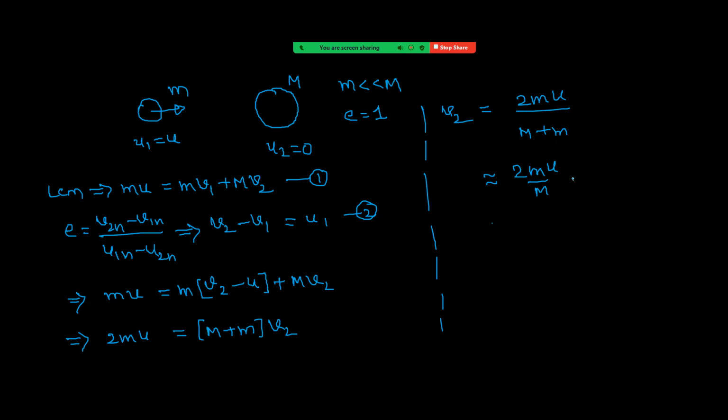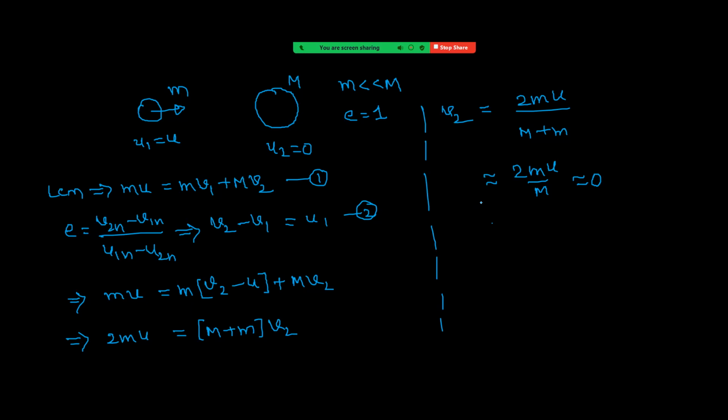So v2 is approximately 0. That means the heavier body is almost at rest. Getting the point? When a lighter body makes a head-on elastic collision, the heavier body is almost at rest, it won't move.